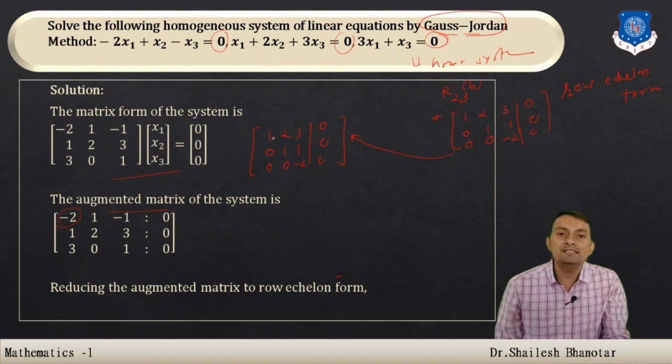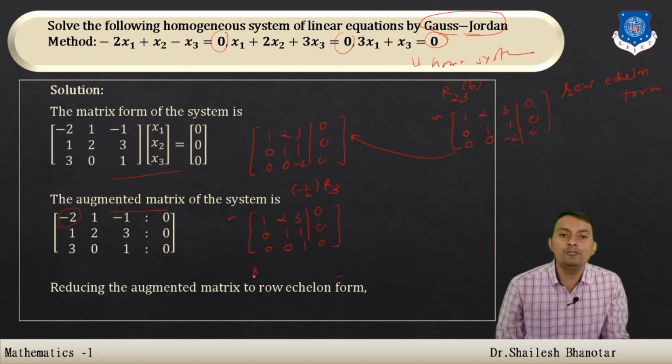Then what I want is each row to have a leading entry, that is 1. So I am just going to multiply the third row by -1 by 2, and therefore we have its equivalent matrix: 1 2 3 0, 0 1 1 0, 0 0 1 0. So this is exactly our row echelon form, but we want a reduced row echelon form. So in that case, I have to make 0 here as well as I have to make 0 here.